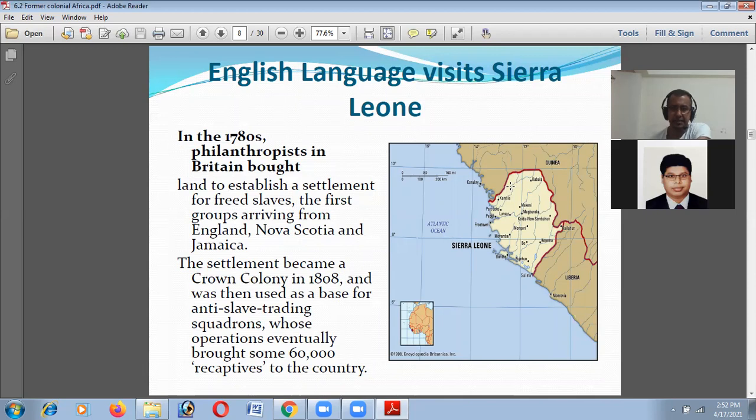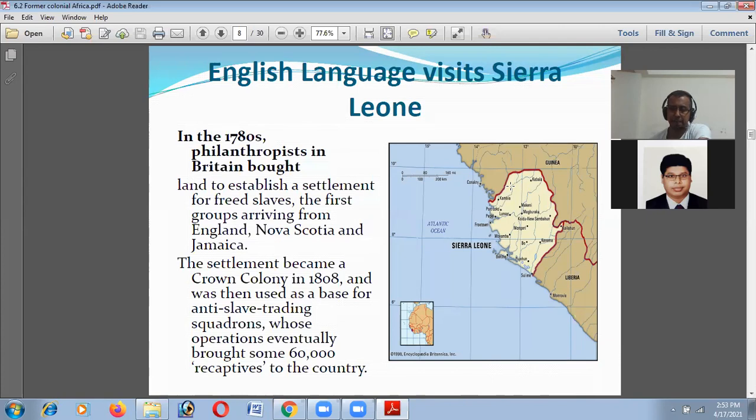in 1780, philanthropists in Britain bought land to establish a settlement for freed slaves. In the African continent, we have the history that African people were taken by seafarers as slaves and sold to the American continent. But some slaves were freed, and what else should be done?